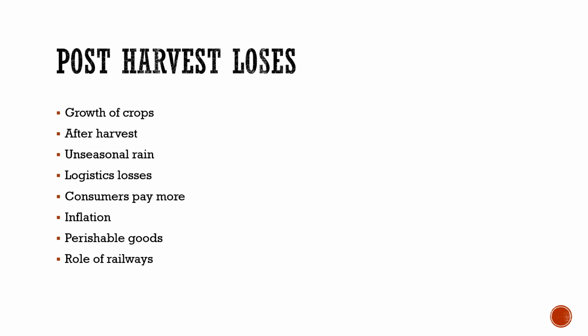After the harvest, people think that he gets the food when his crops develop and are ready for harvest, and that it is over, that what he achieves is final. But the reality is different, because after that also many things come in which cause him losses. For example, while growing, if there is hail or uneven rain, it will cause damage. After he harvests, there are also many chances of loss. For example, he has stored the crop in one place and there is unseasonal rain, so it would definitely drain his crops and damage his hard work.